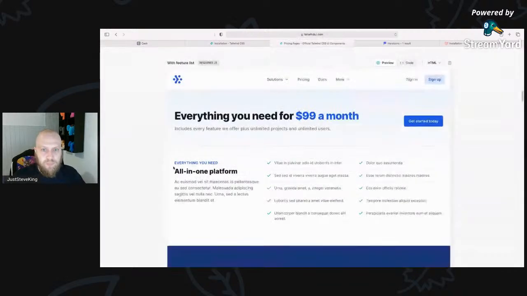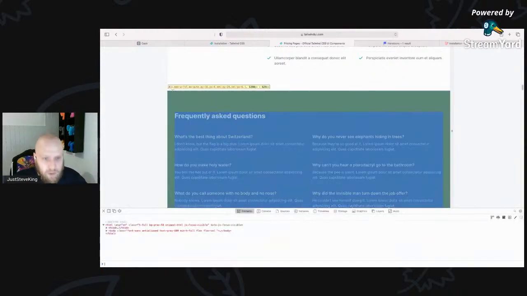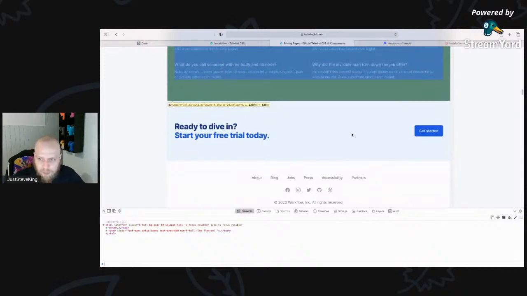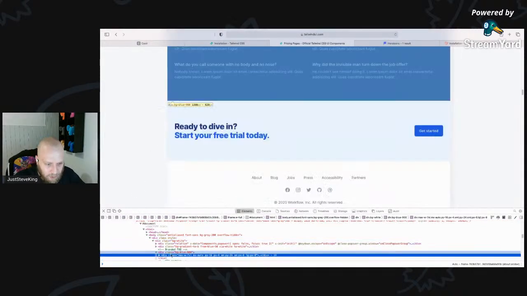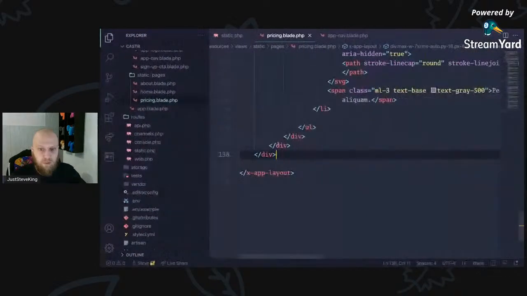Features, perfect. Frequently asked questions, we'll grab that, and what we'll also do is make that on brand as well. So that'll just be a nice brand indigo in the background, full width straight away. There you go. And then I'll probably just pull in the same CTA component, to be honest. So just grab this, copy the HTML from that, and we come across.